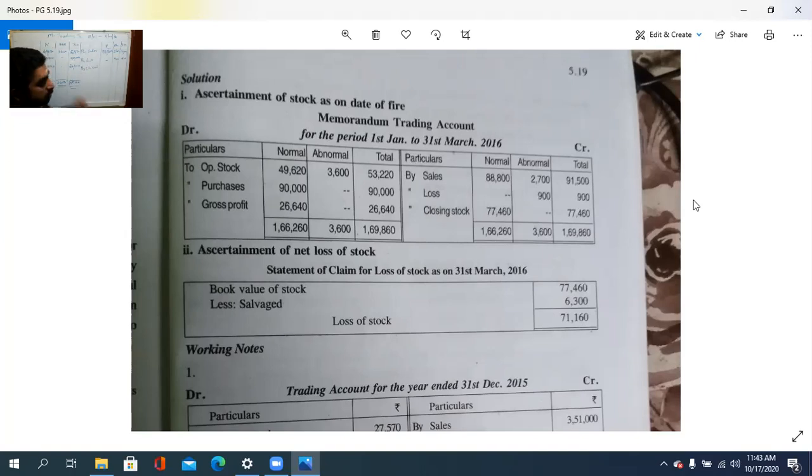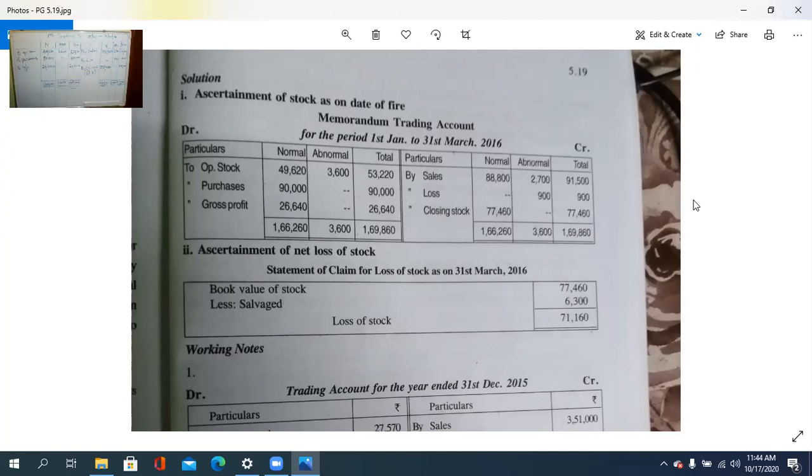Here, this minus this, so closing stock is received. Okay. 2,700 plus 900, it is already 3,600. And take the total of this, and so how much is the closing stock? 77,460. This is nothing, so here also 77,460. So the total is 1,66,260 and 1,69,860. Clear? 1,69,860. So this is the book value of the stock.